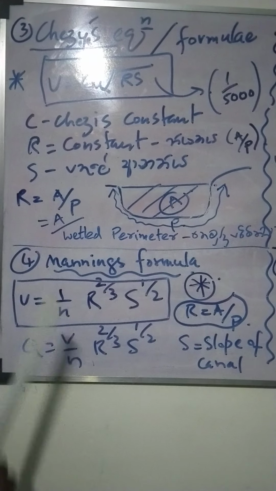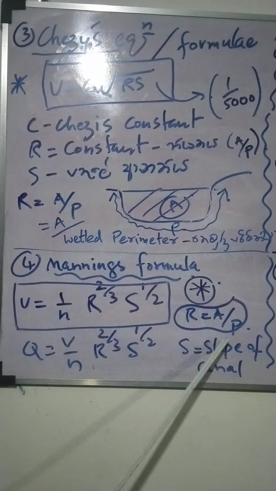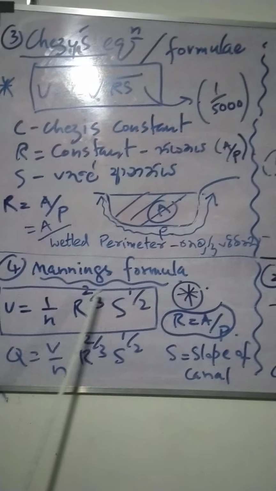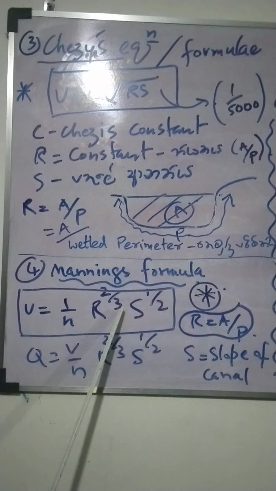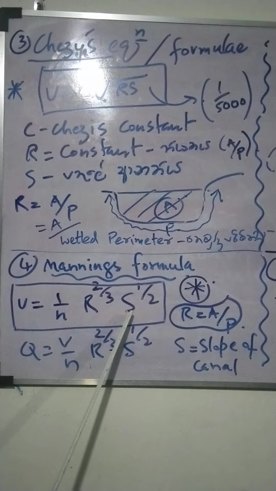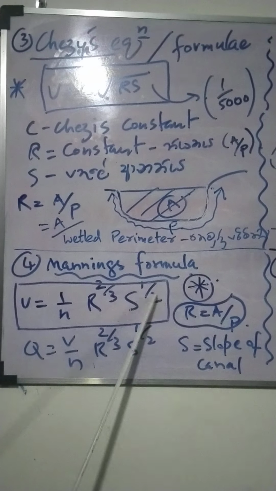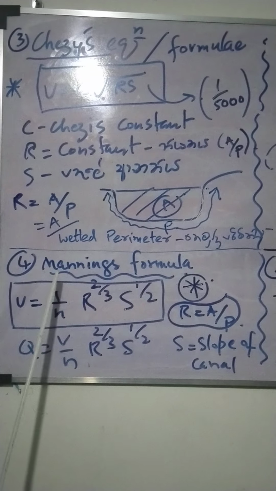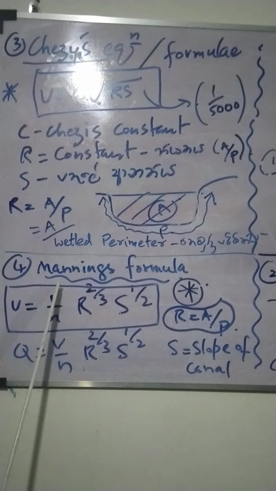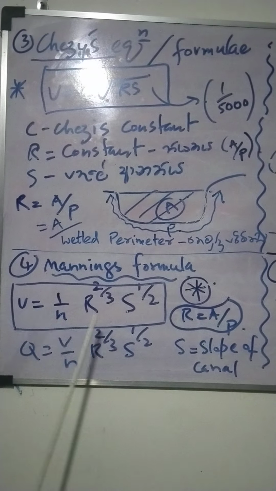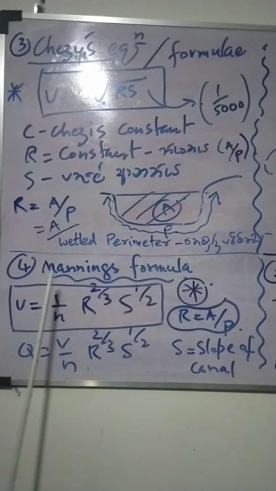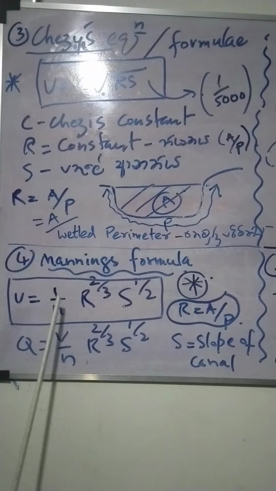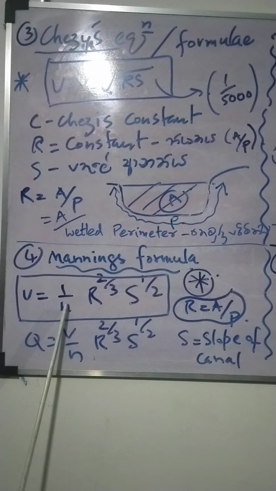Here I have given it in the form of 1. R is A by P to the power 2 over 3. S is the slope, here to the power 1 over 2. N is Manning's constant. It is to be given, otherwise we can't do the sums. V is velocity. Normally they give it in sums.